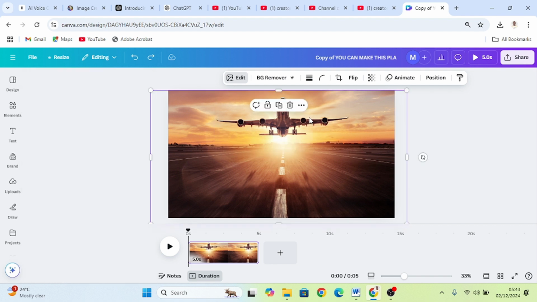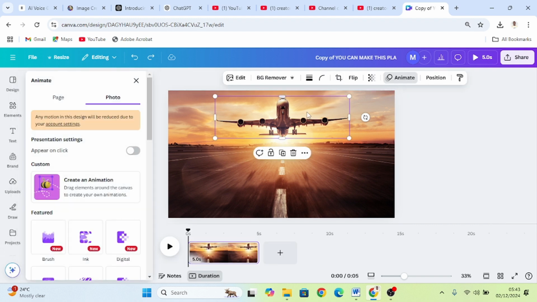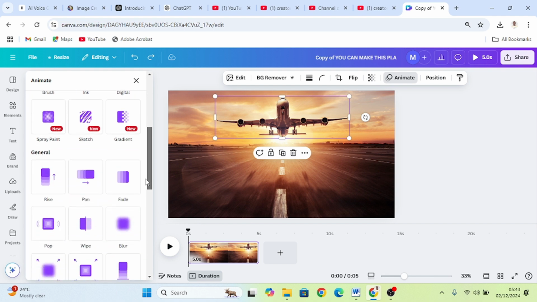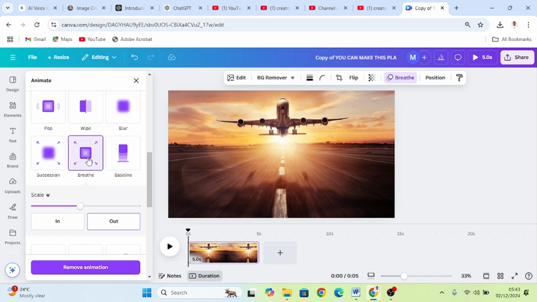Okay, now you can highlight the plane, highlight it, click on animate, then move down. Okay, click on breathe, then move the scale to the end. Ensure you click out.